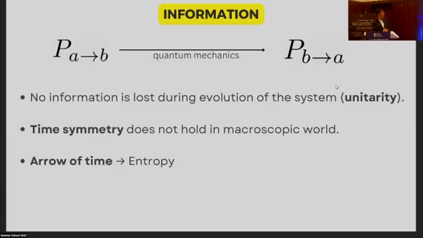So finally, let's talk about information. Now, in quantum mechanics, we know that mathematically the probability of a quantum system moving from state A to state B is the same as the reverse probability, which means no information is lost as the quantum system evolves, and this is called unitarity.